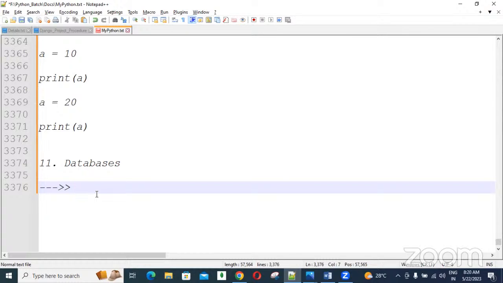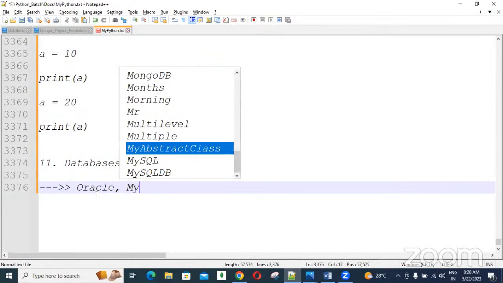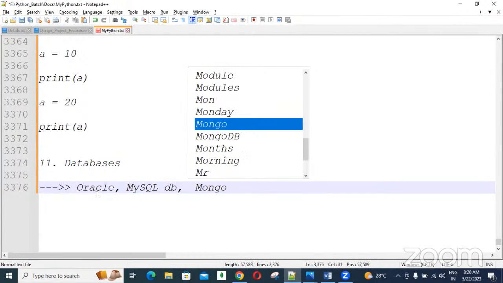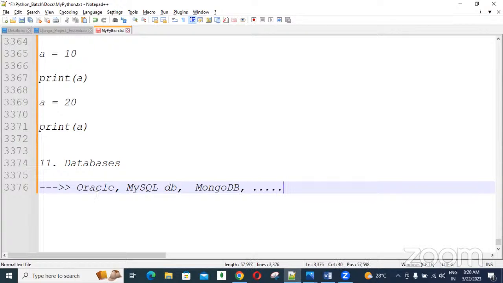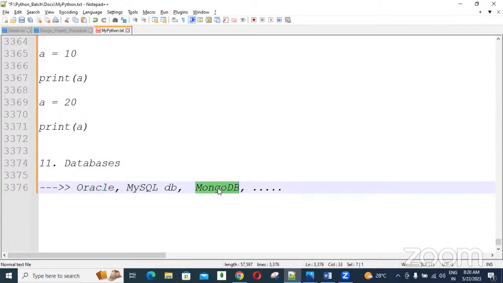For example, the Oracle database is supported, MySQL DB is also supported, and MongoDB, PostgreSQL, SQL Server, all major databases are supported. So we have a database section. There I will tell how we can communicate to Oracle, how we can communicate to MySQL, how we can communicate to MongoDB. Like that, I will show you. Most of the time we will discuss MySQL DB using Python.